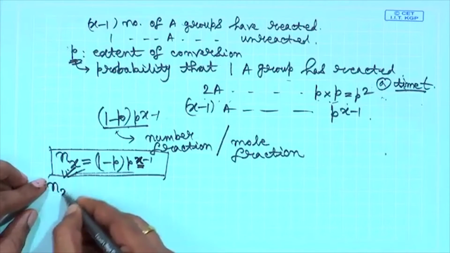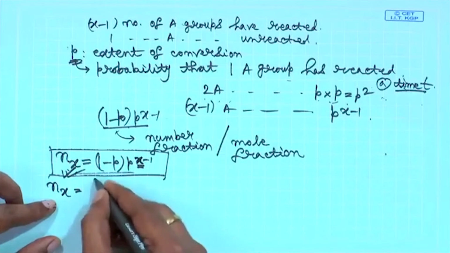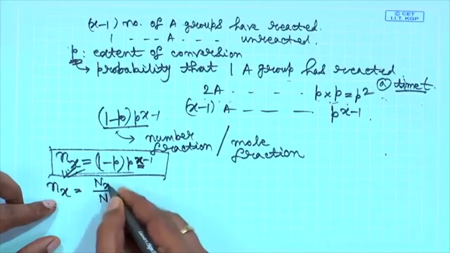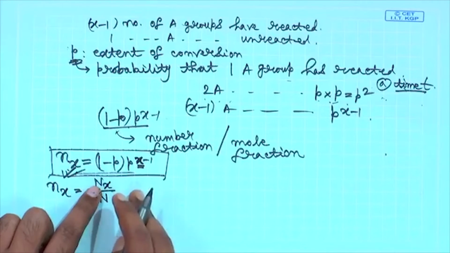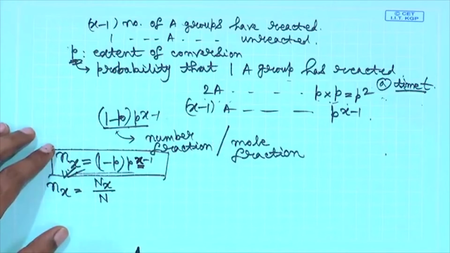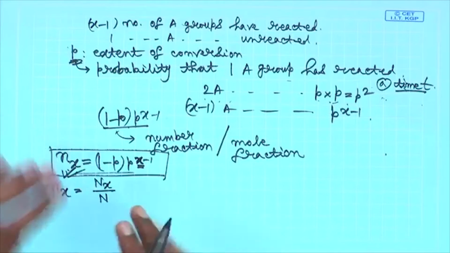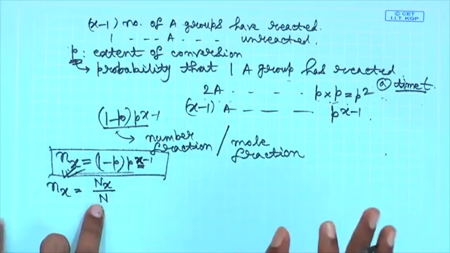So, small nx, if it is nothing but number fraction or mole fraction, that will be equal to capital Nx by capital N, where capital Nx is basically the total number of polymer molecules which have x number of structural units, and capital N is the total number of polymer molecules. So, capital N contains all the polymer molecules which have different numbers of structural units.